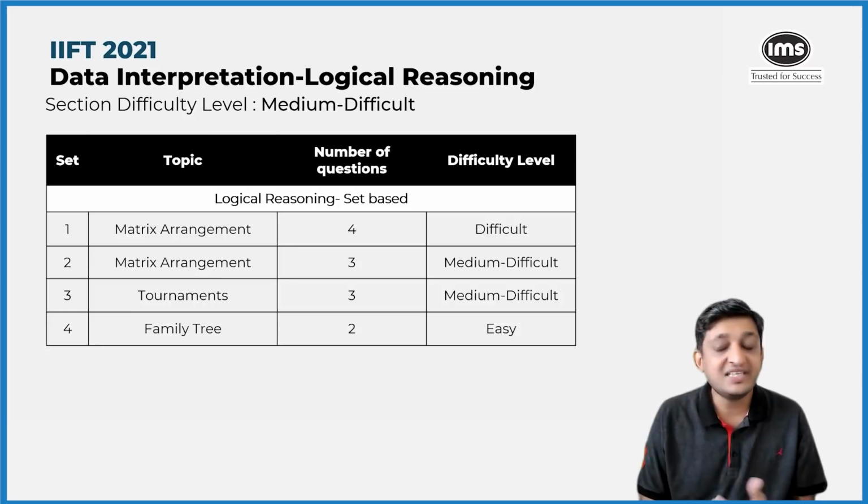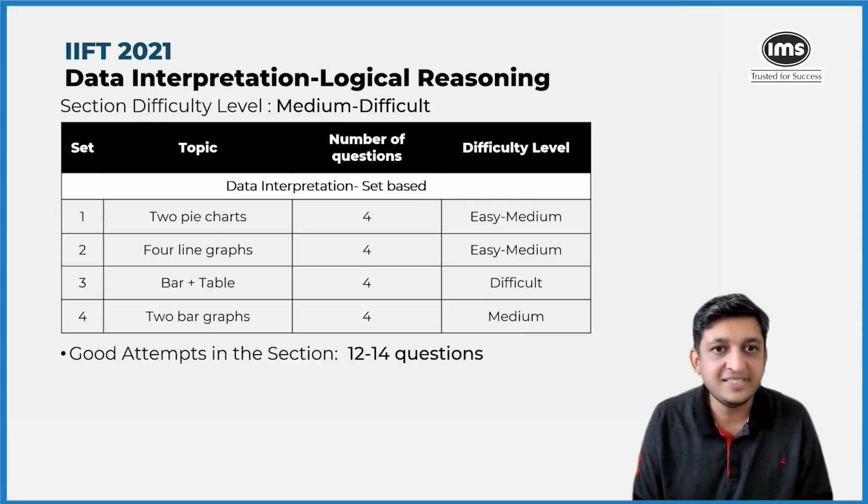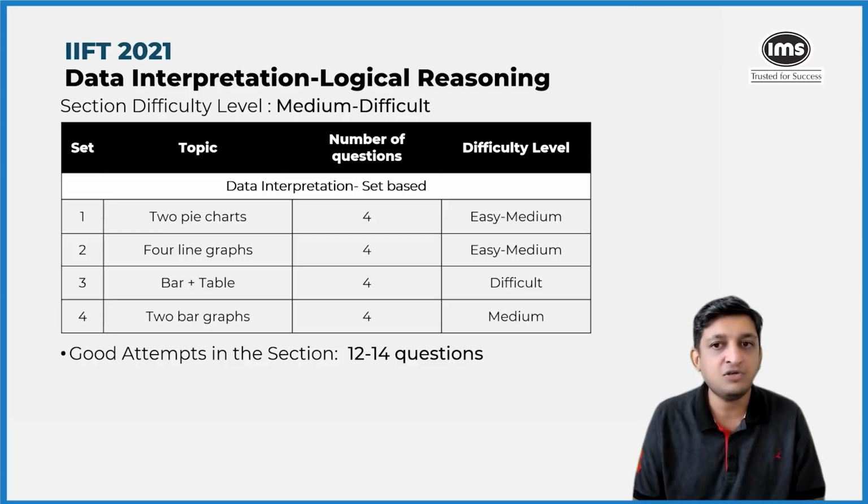If you look at the logical reasoning side of things, there were 14 questions out of 30. Now, if you look at the data interpretation part of this section, there were 16 questions, and this was again nothing out of the ordinary. Data interpretation has traditionally had 16 questions split into 4 sets of 4 questions each. But this year, the sets were all deceptive in nature because each set had multiple graphs or charts present.